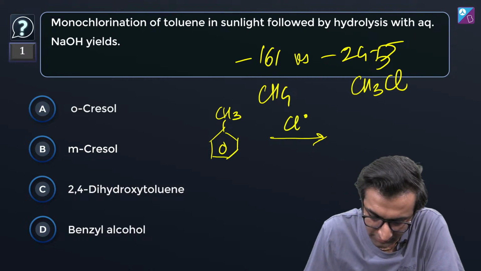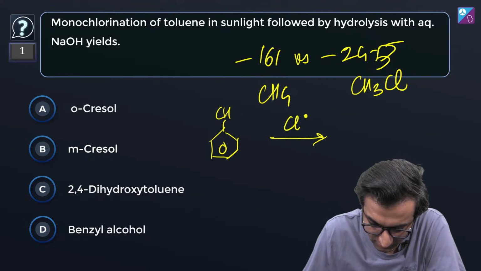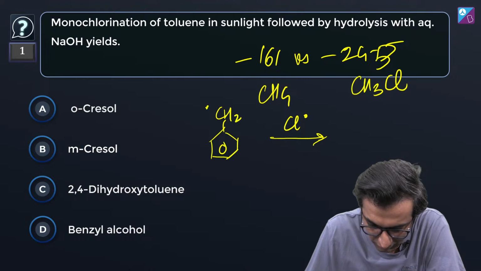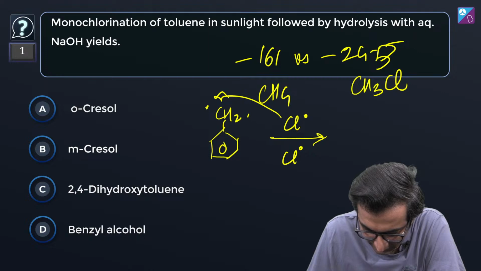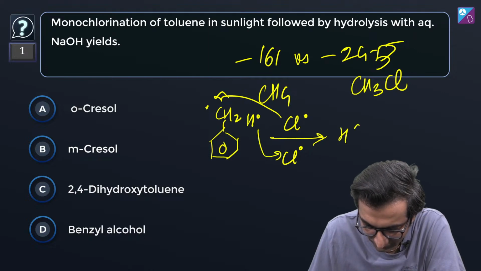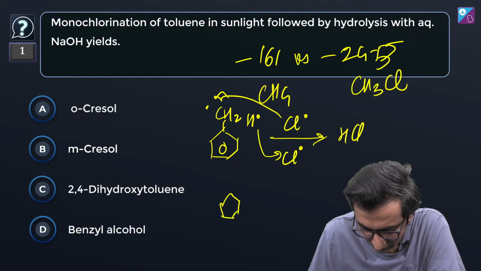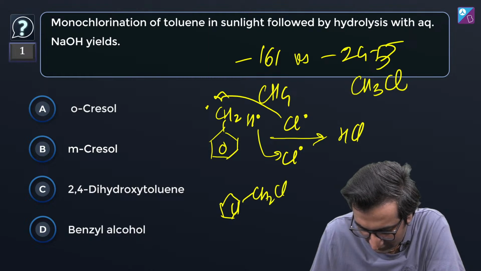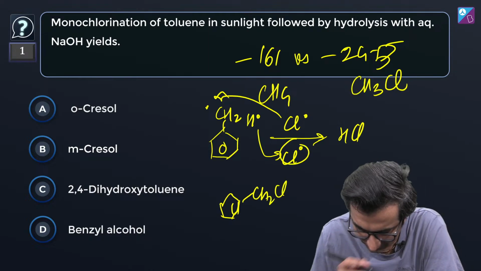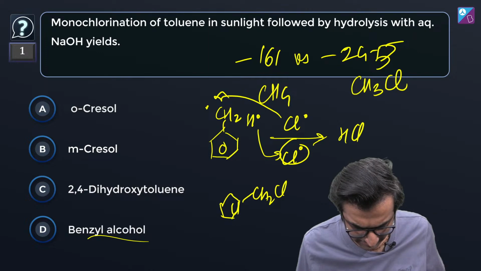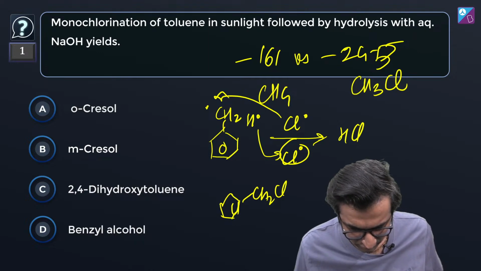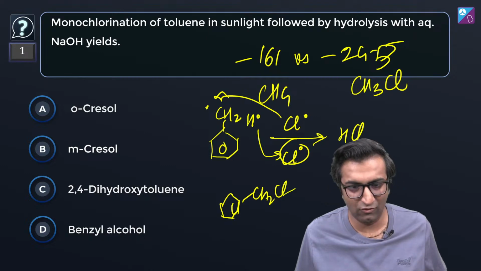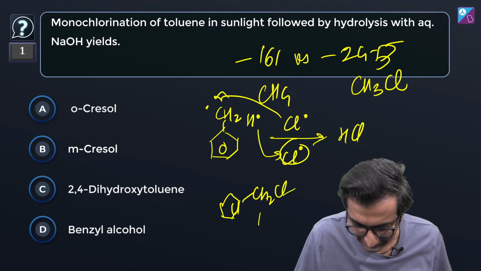So you get Cl dot, and again you get CH2 dot. This combines with this, the other Cl dot combines with the H dot to give you HCl, and you get this, CH2Cl. That's the idea. That's benzyl alcohol. Benzyl alcohol, then NaOH.